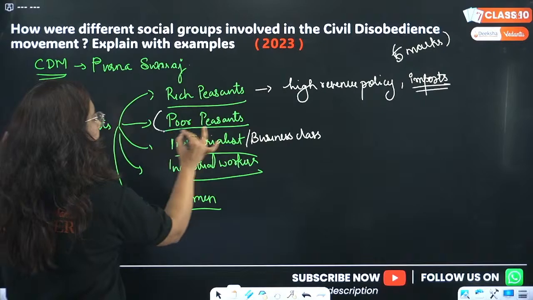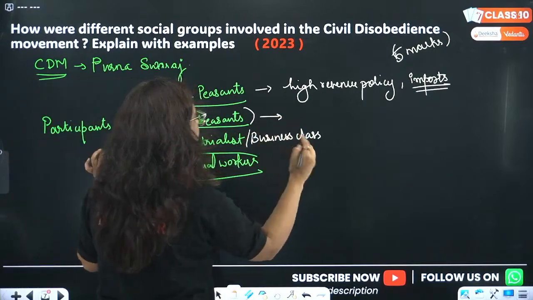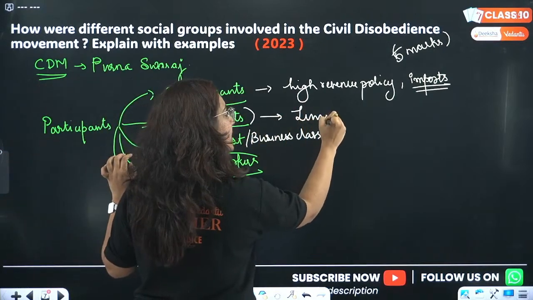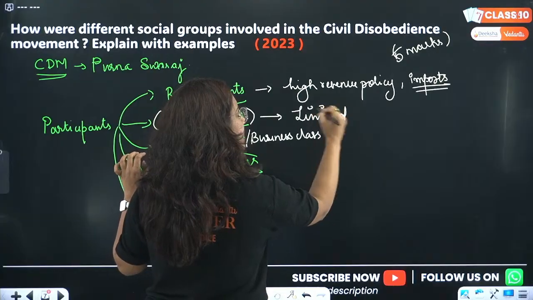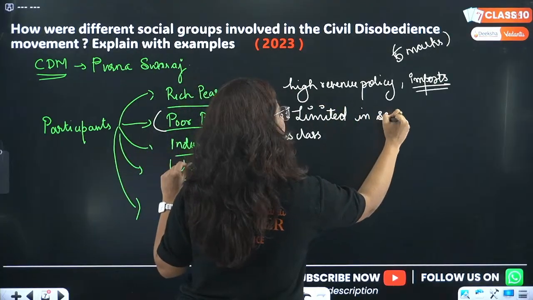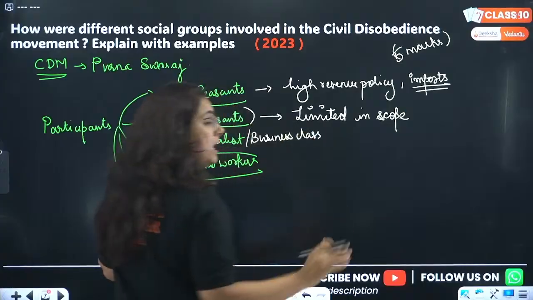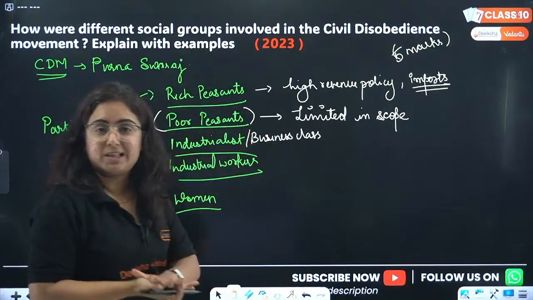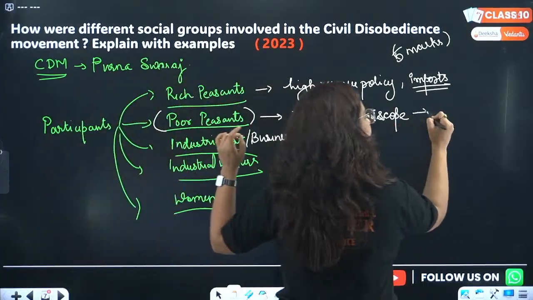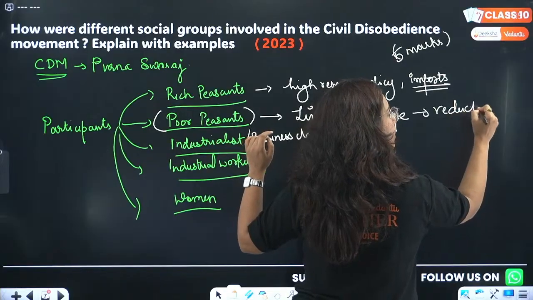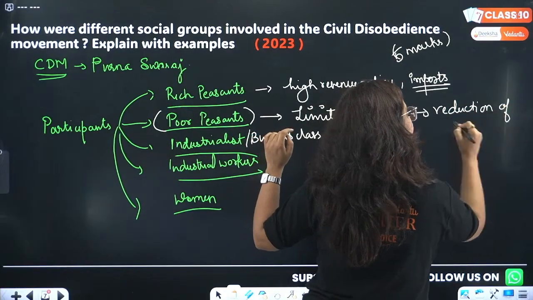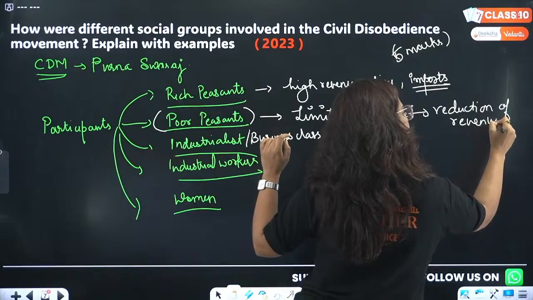Talking about poor peasants, beta, the participation was limited in scope. Why? Because they were not even having land, but still the peasants who participated demanded the reduction in revenue, as they were affected by it.